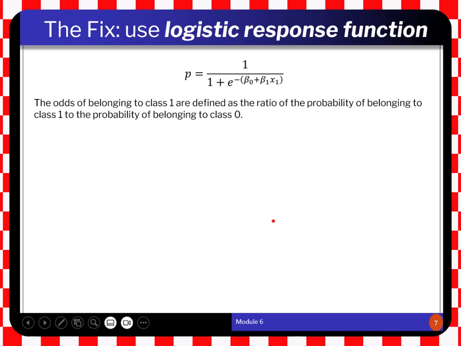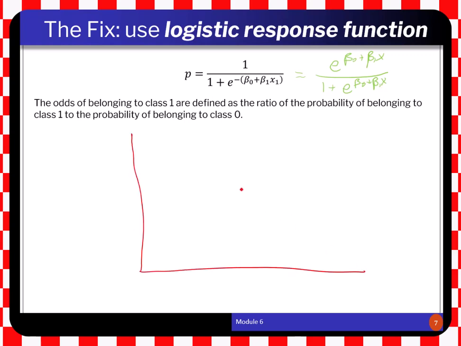This function can also be written as follows. It is equal to e to the power beta 0 plus beta 1 times x, divided by 1 plus e to the power beta 0 plus beta 1 times x. So it's the same thing. Computers estimate beta 0 and beta 1 using a method called maximum likelihood. Let's draw this curve once again. There's going to be an S-shaped curve here, but the question is, what would be the prediction for every x?